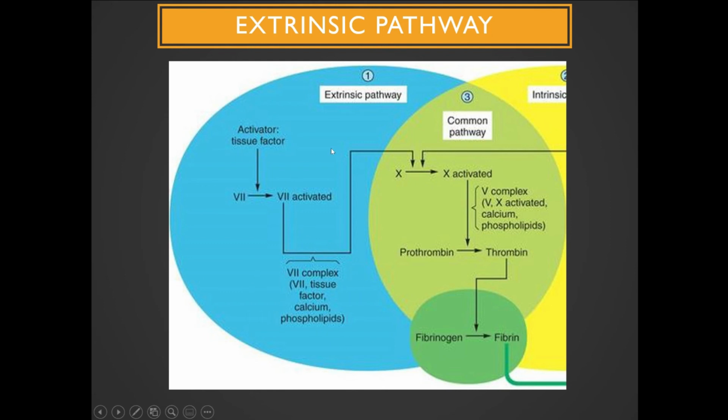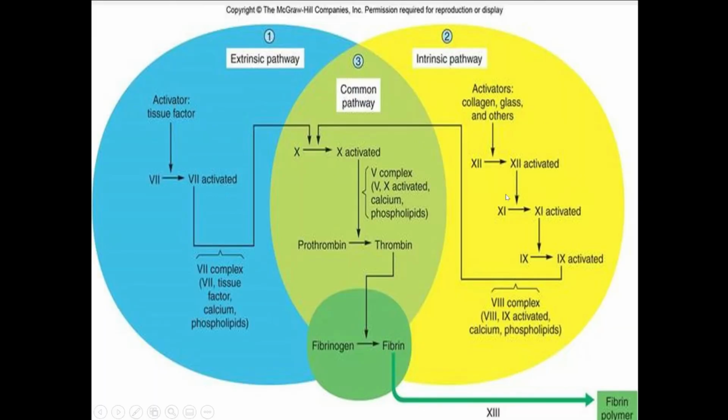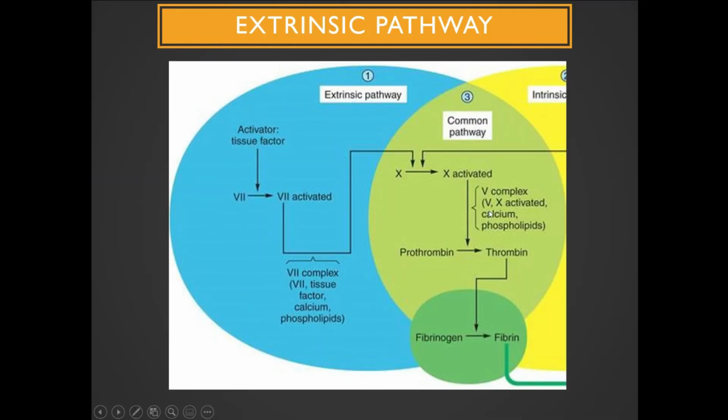Then this complex will act on factor 10, and this factor 10 is converted to activated factor 10. Then again, there is prothrombin activator, which is a combination of factor 5, factor 10, calcium and phospholipids, similar to the intrinsic pathway.